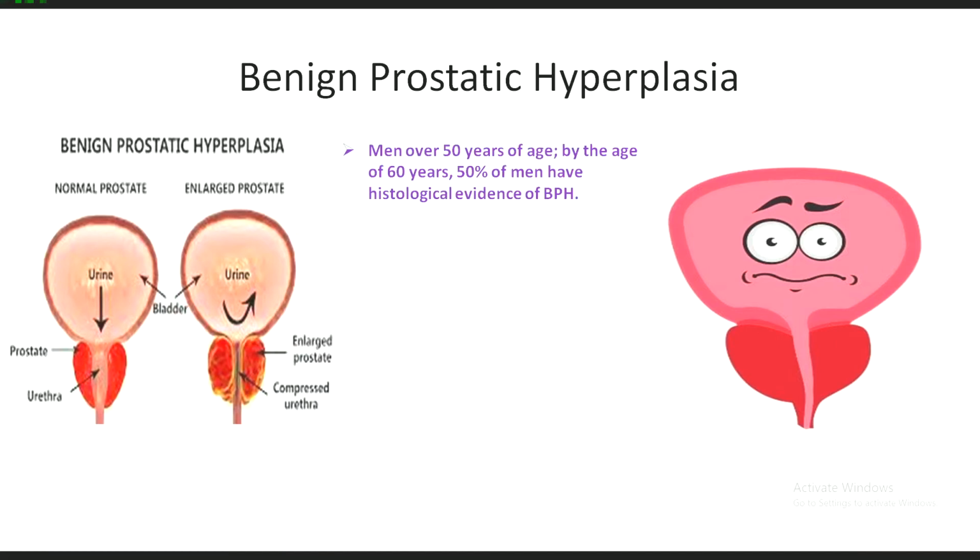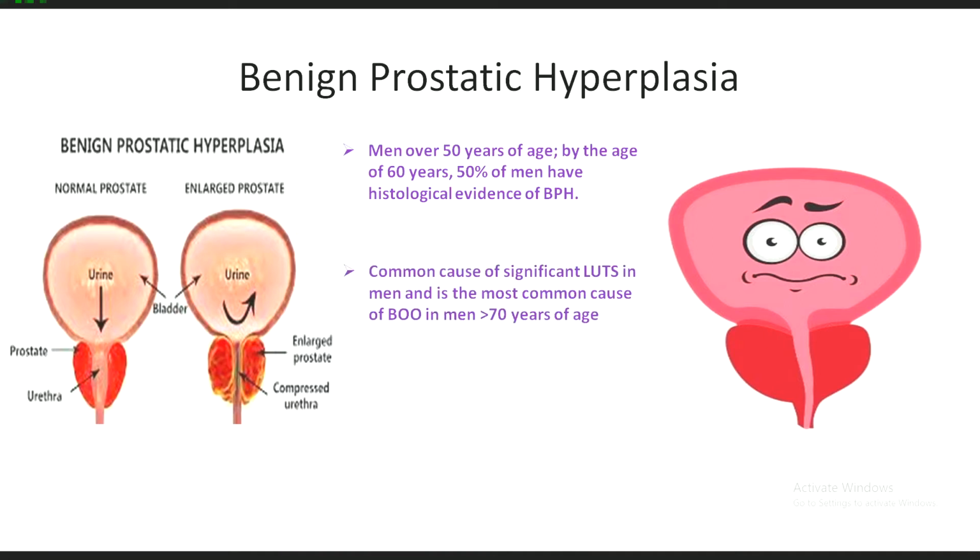Men over 50 years of age are mostly affected by prostatic hyperplasia, and our lecture will mostly focus on benign prostatic hyperplasia. But yes, definitely it will be a gross overview. By the age of 60 years, 50% of men have histological evidence of benign prostatic hyperplasia.